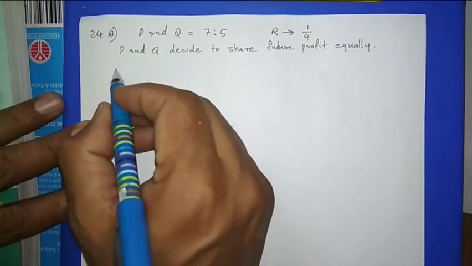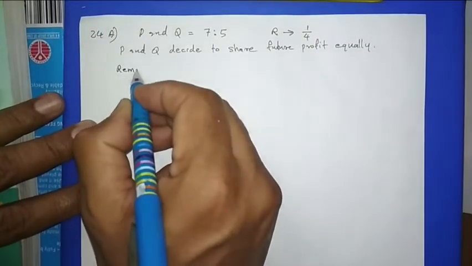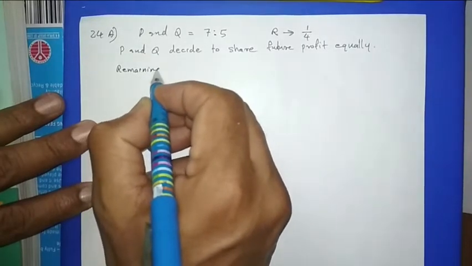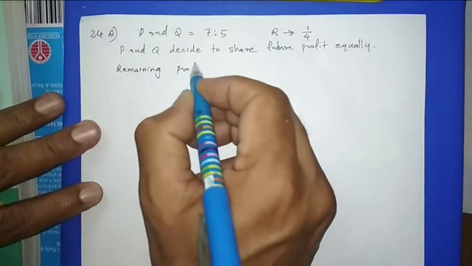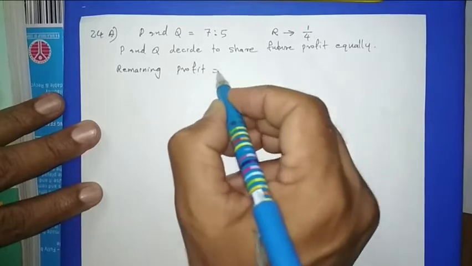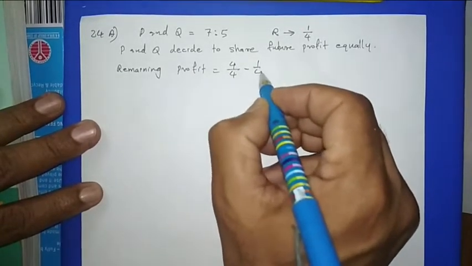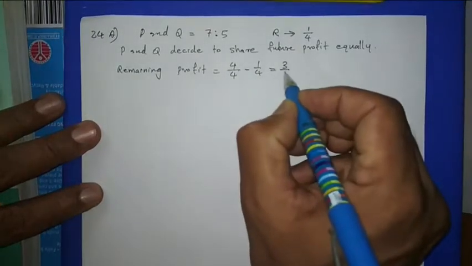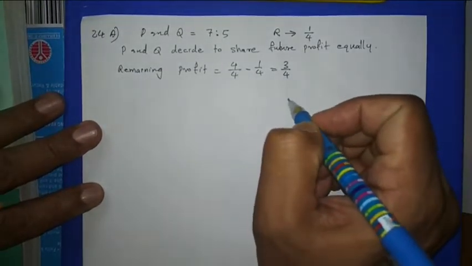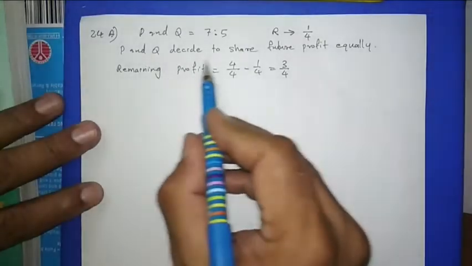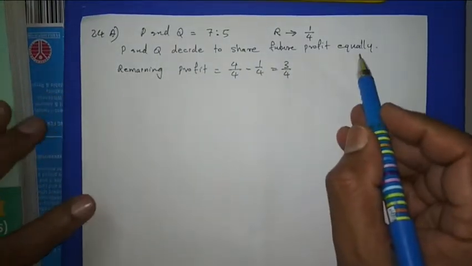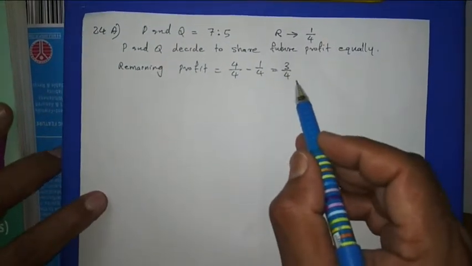That will be the remaining profit. Remaining profit is total profit, 4 out of 4 minus 1/4. It comes to 3/4. Then it says P and Q decide to share future profit equally, meaning they share this remaining profit equally.